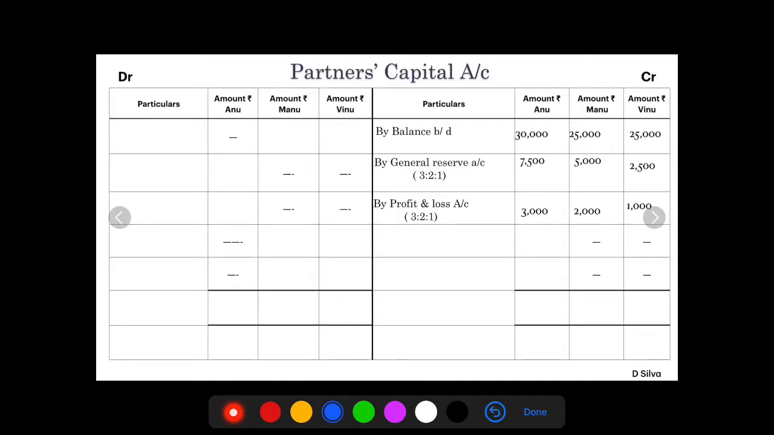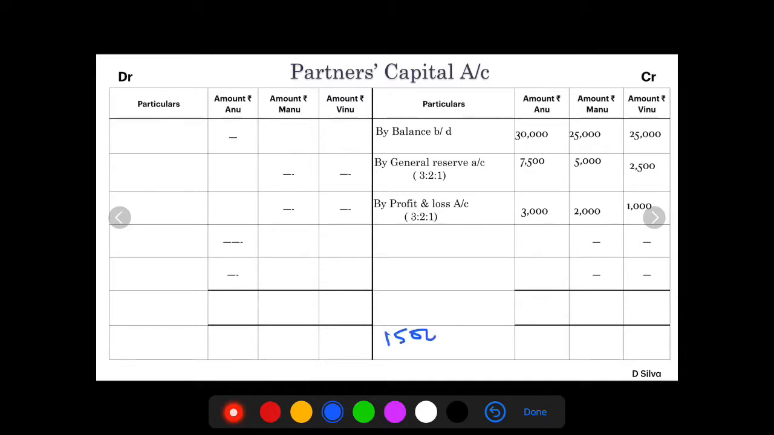We have solved the revaluation account. There is no profit, there is no loss. So there is nothing for us to write in the partners' capital account. Remember this, student. Following point number 1, Anu's share of goodwill is 15,000, which needs to be created and written off immediately without opening the goodwill account.